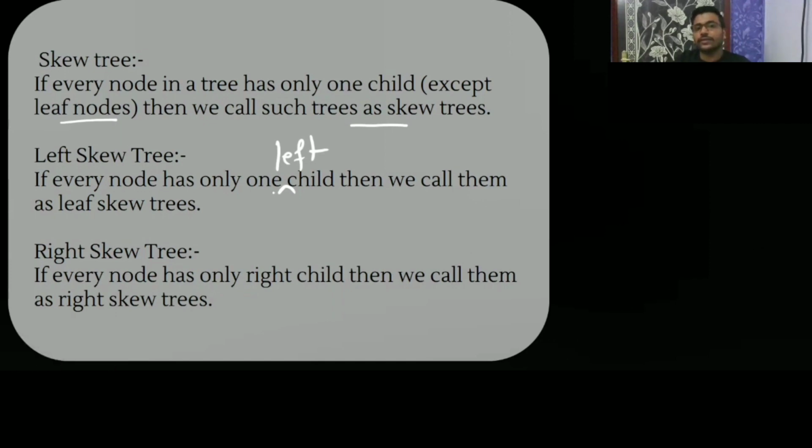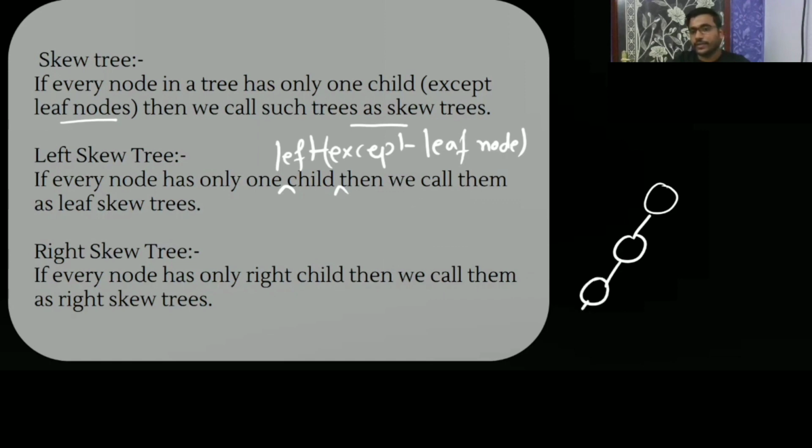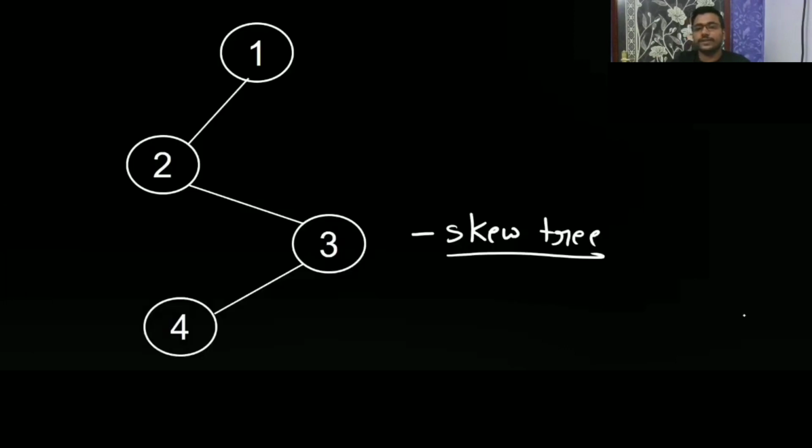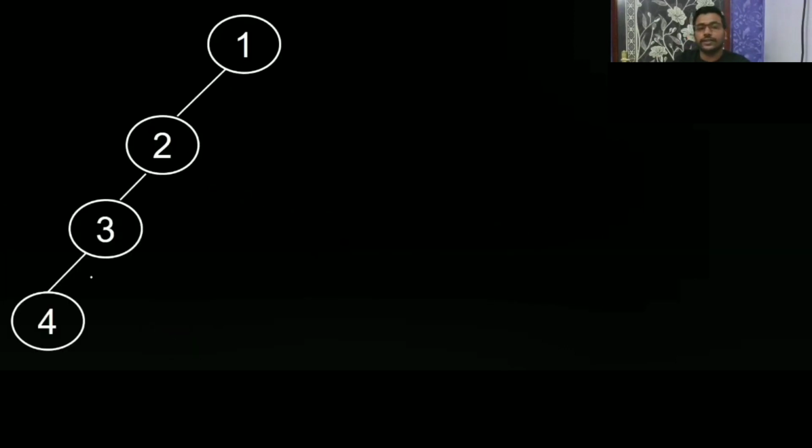If every node has only one left child, like this, except the leaf node, then it is a left skewed tree. Now see one example of this: one, then two, then three, then four.